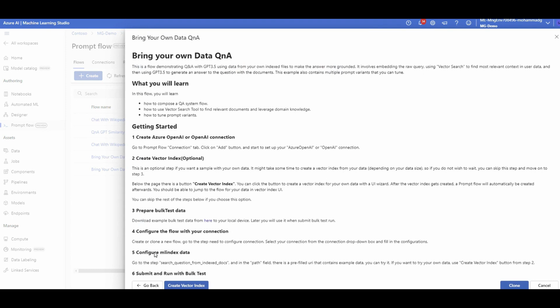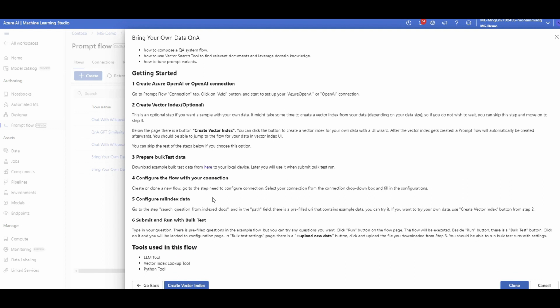If I click on this one, it is telling me that it will start getting the answer question from the user, search your vector database, figure out what is the relevant source of data for the user question, bring it to the prompt, and then answer the question. This is the flow.